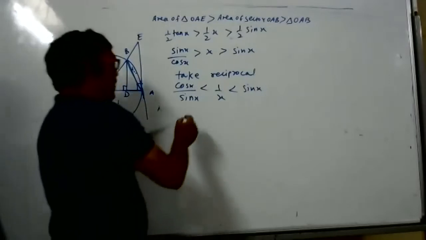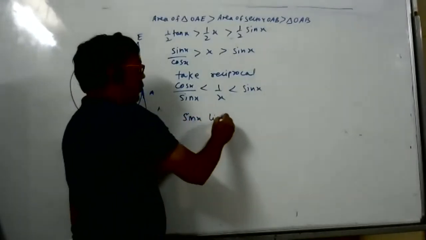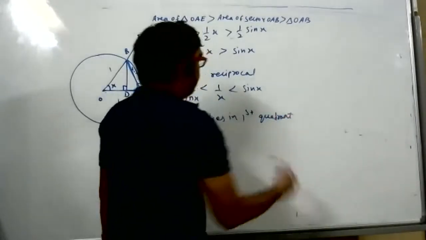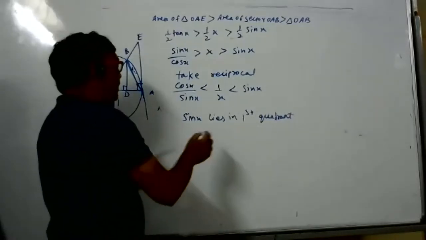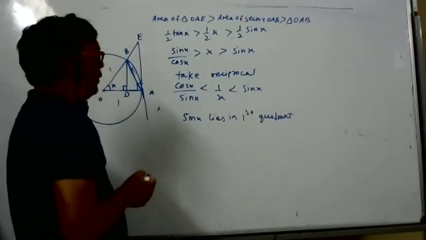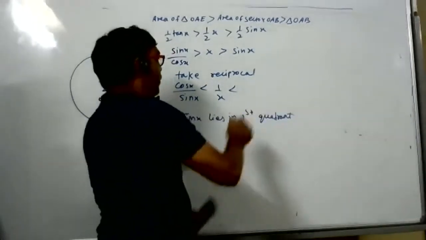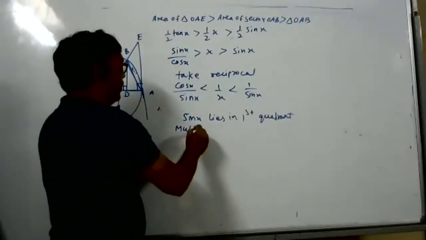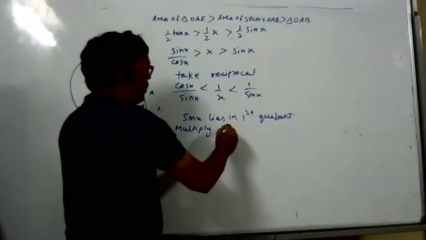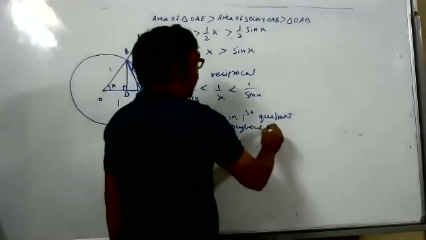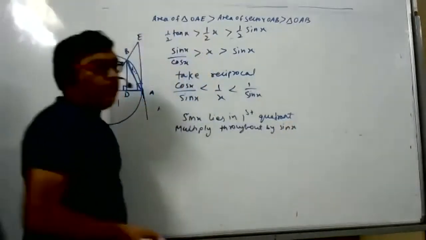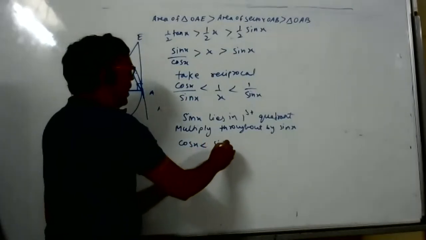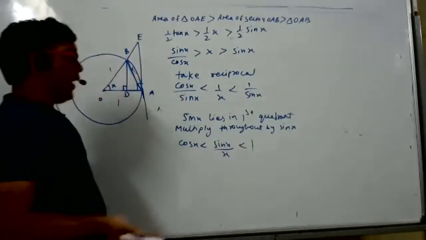Here we are assuming x lies in the first quadrant, so sin x is positive. Multiply throughout by sin x, and since sin x is positive, the sign of inequality will not change. So what am I supposed to write? cos x less than sin x by x less than 1. Any doubt?